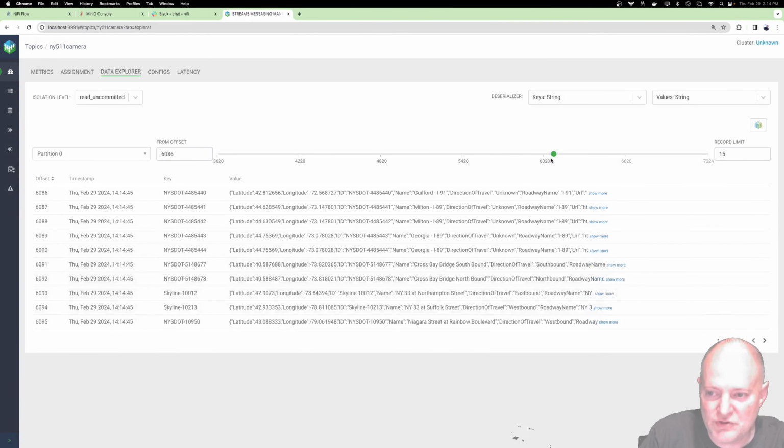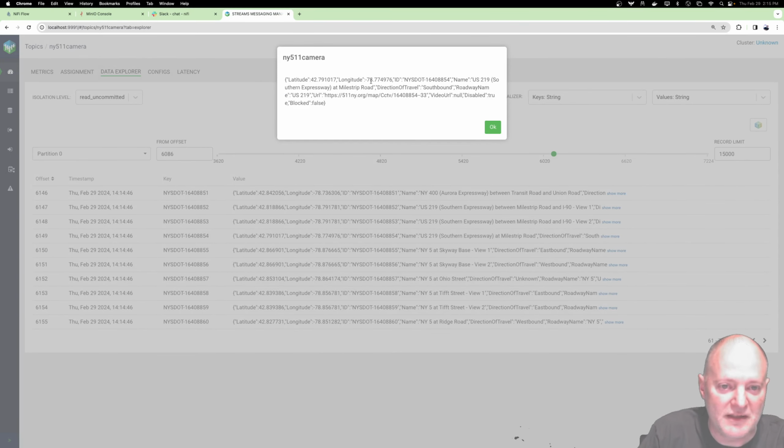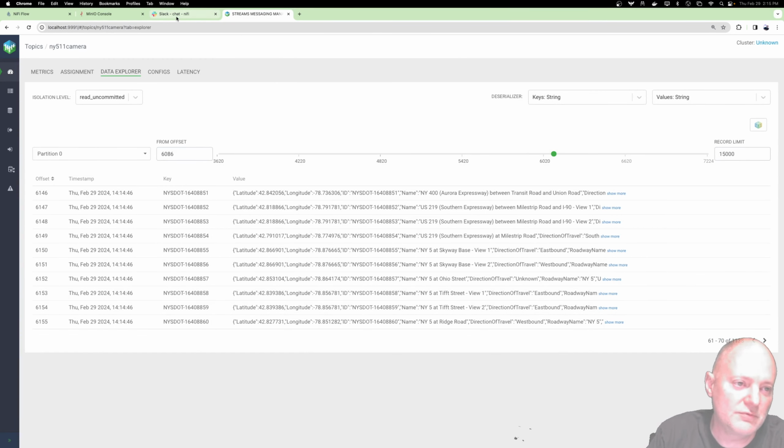Now, if we wanted to show more data, like show as many records as we can get here, we've got a bunch of them. It's got some good metadata in there. The lat long, it's got an ID, says basically where it is. That's pretty nice. Ooh, disabled true. Why disabled true? I've got to look at that. If it's disabled, why is it in there?